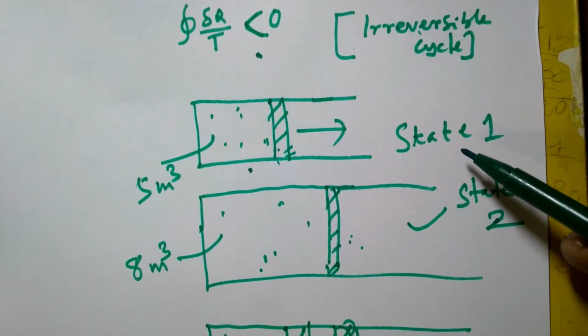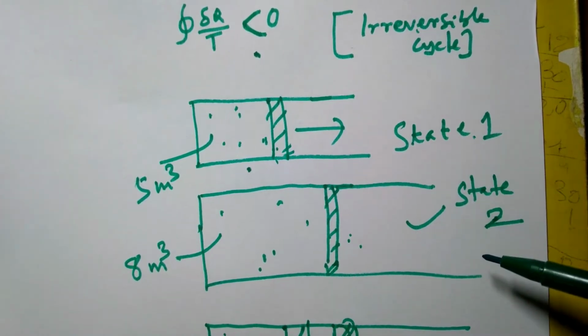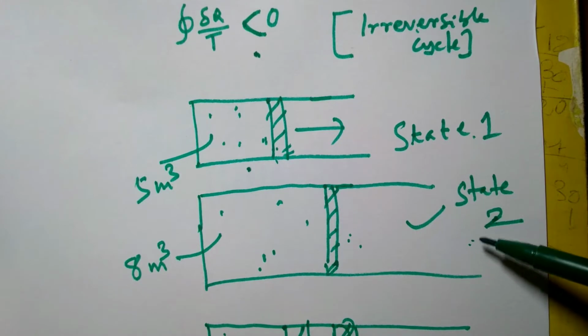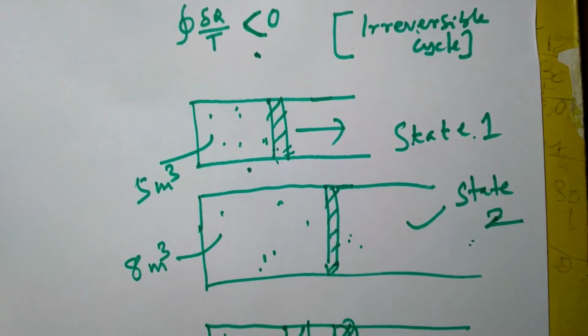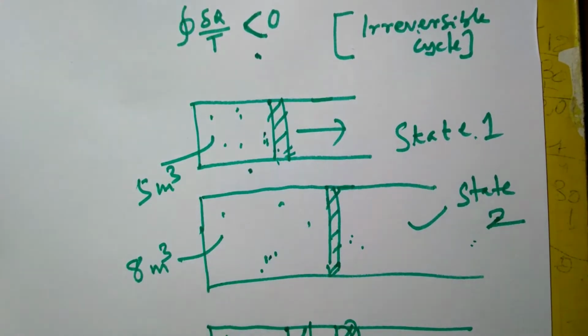Here the volume was 5 meter cube, it expands to 8 meter cube in another state 2, and once again it comes back to the initial state. So these two processes constitute a cycle.